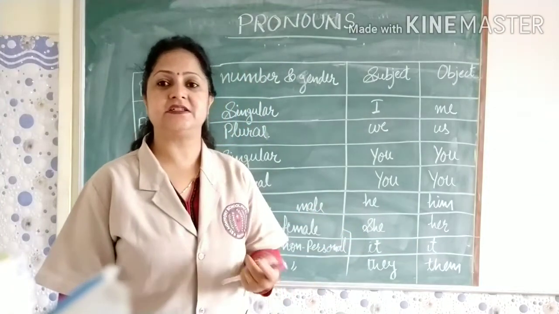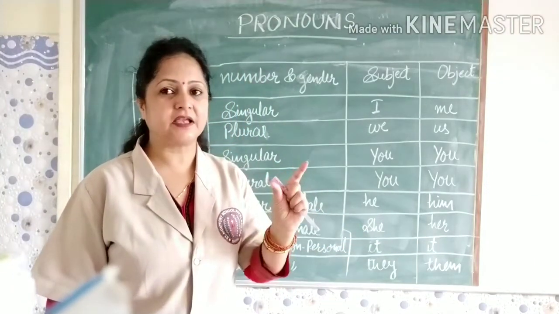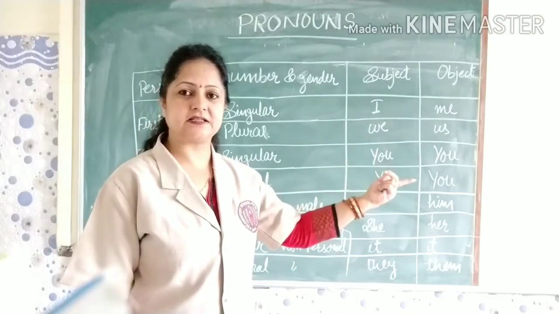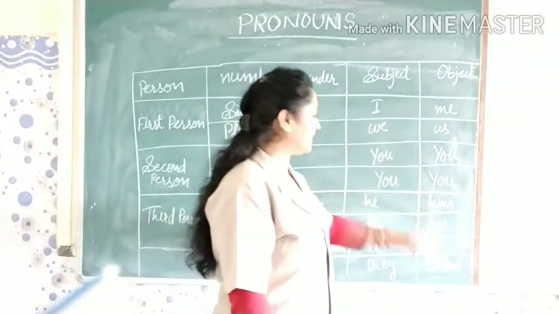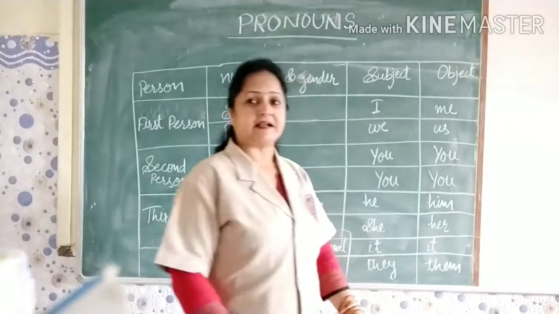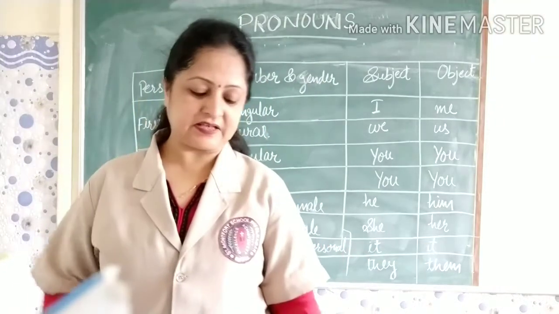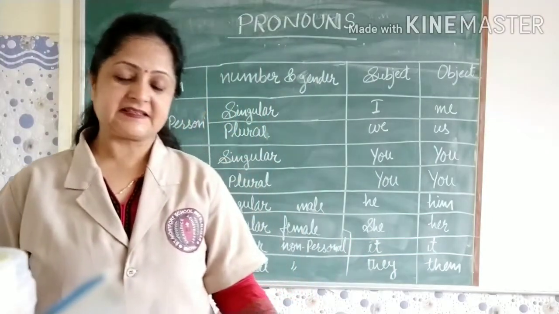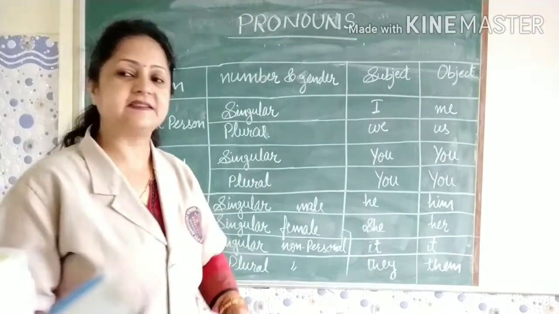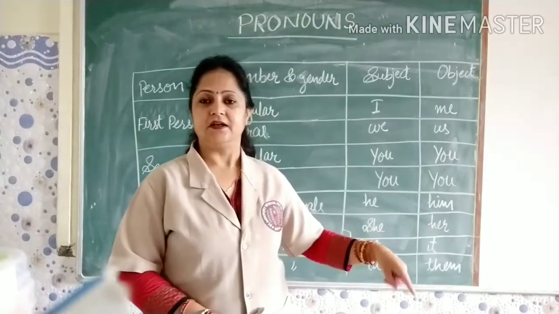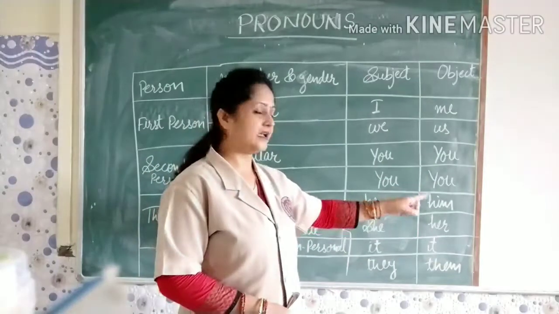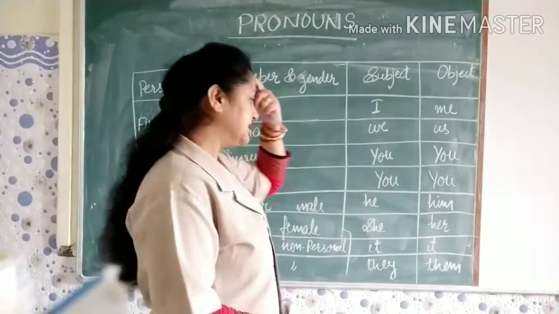It is a delicious cake. We are talking about the cake. It is a delicious cake. So how to use it in object? Like, does the cake have eggs in it? Here we are using it as the object of the sentence.